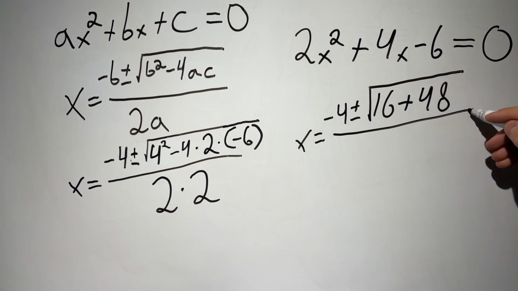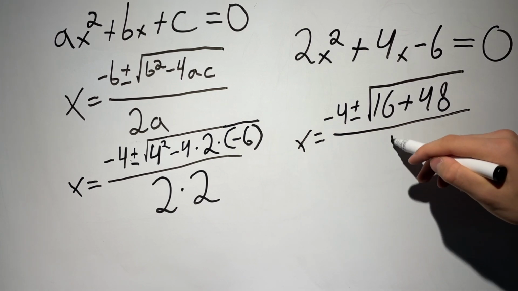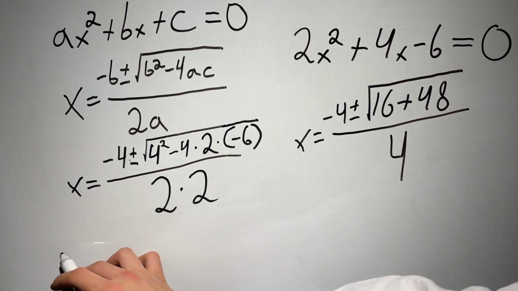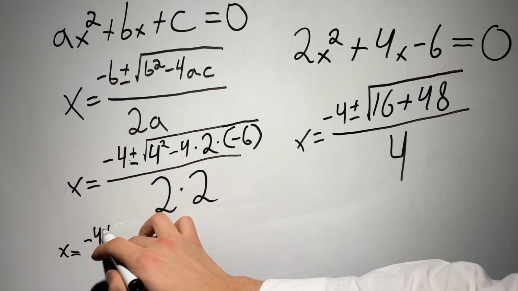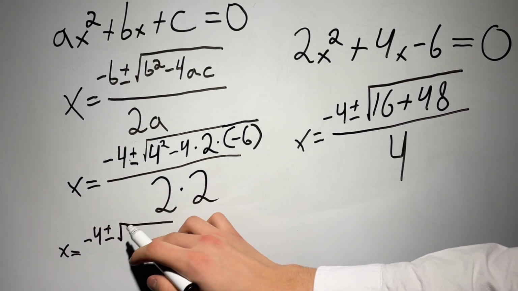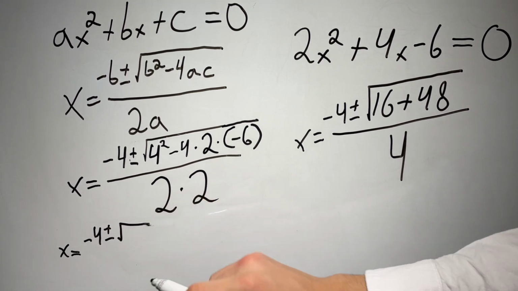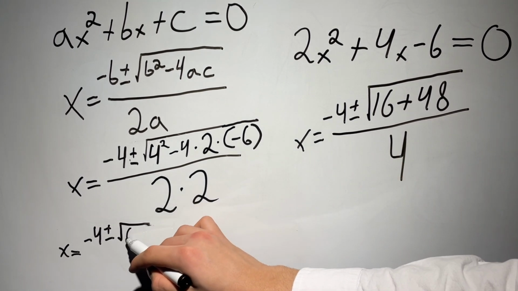Now the line doesn't change, but 2 times 2, well, what is it? It's easy, 4, right? Now let's keep going here. We have x equals minus 4 plus minus, which doesn't change as usual. Inside the square root, actually we don't have to make that so long. 16 plus 48, we get 64.